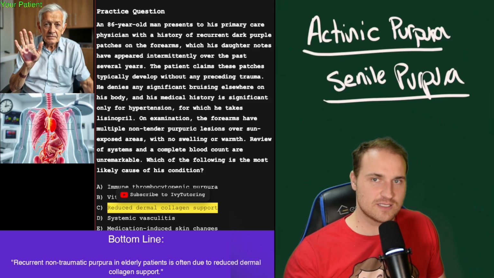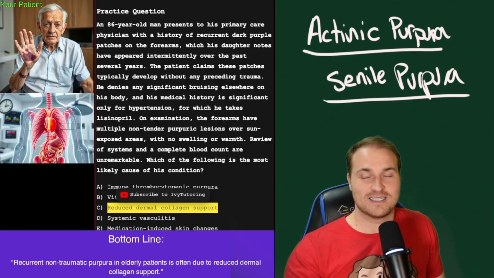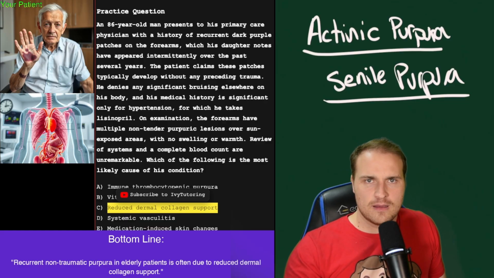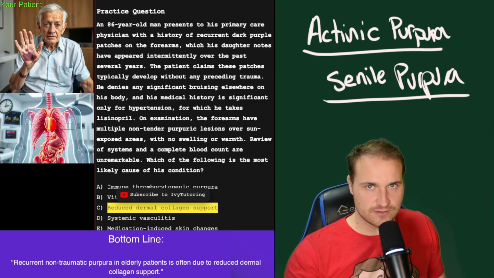So blood leaks into the dermis, right? You get ecchymosis without trauma and there's no inflammation or platelet issue. And this is a non-inflammatory mechanical deficit. That's pretty cool. Non-inflammatory. All right, what about all these trap answers though, right? We know that this is dermal collagen loss from the sun and UV damage and just being old. And we know that this is just the damaged fragile vessel stuff, right?